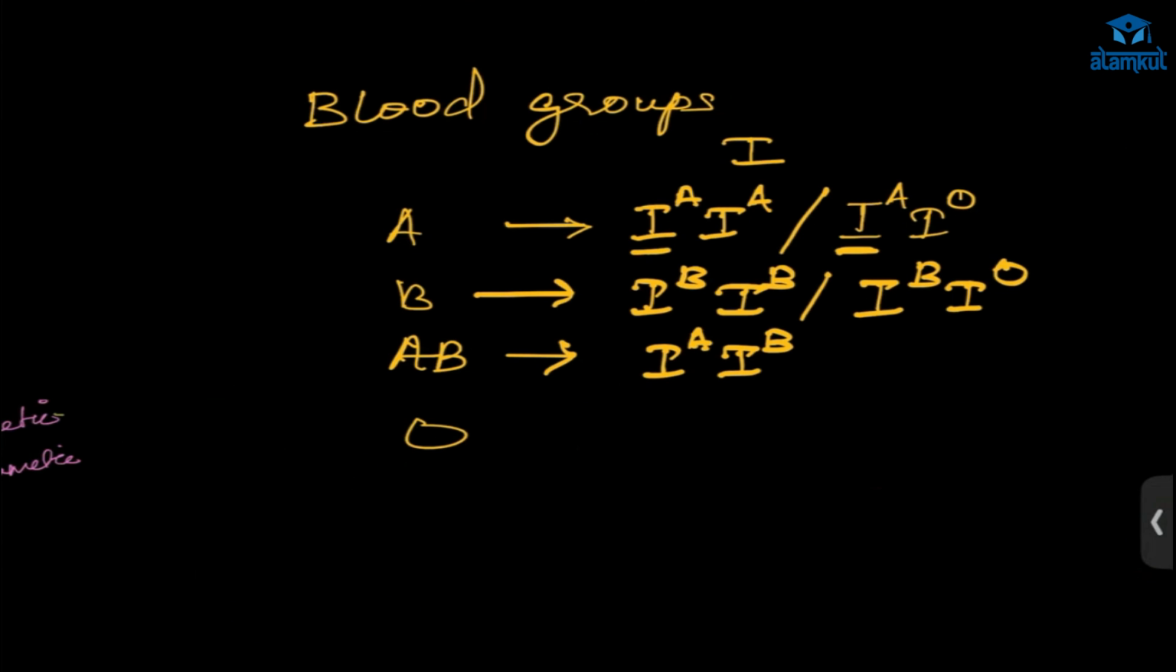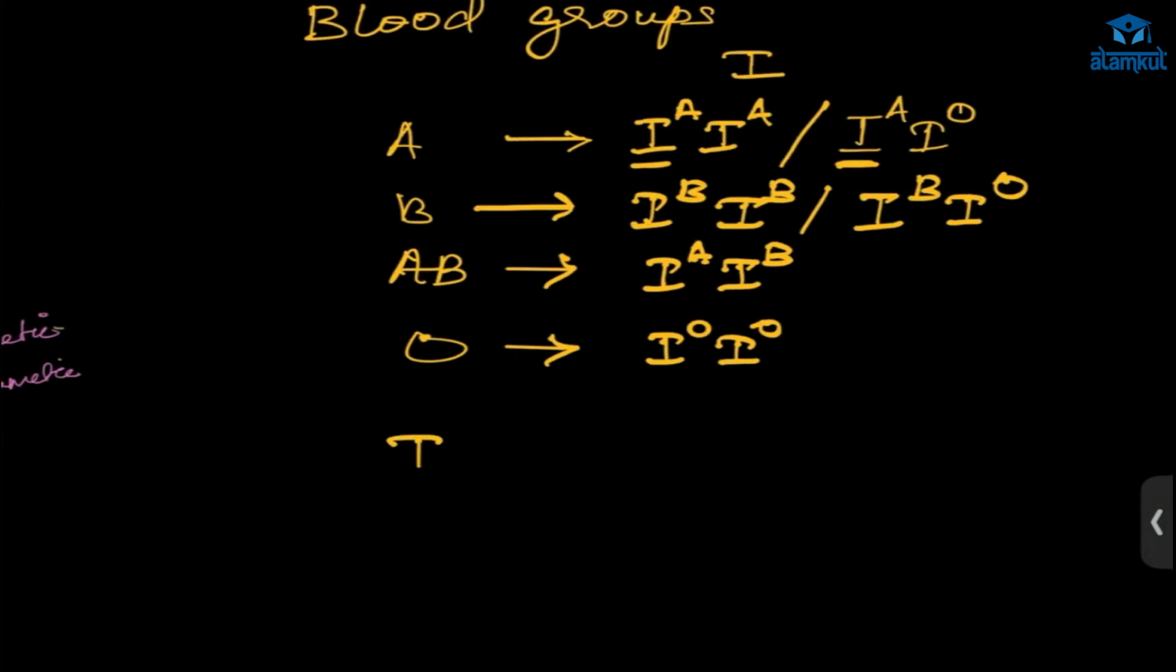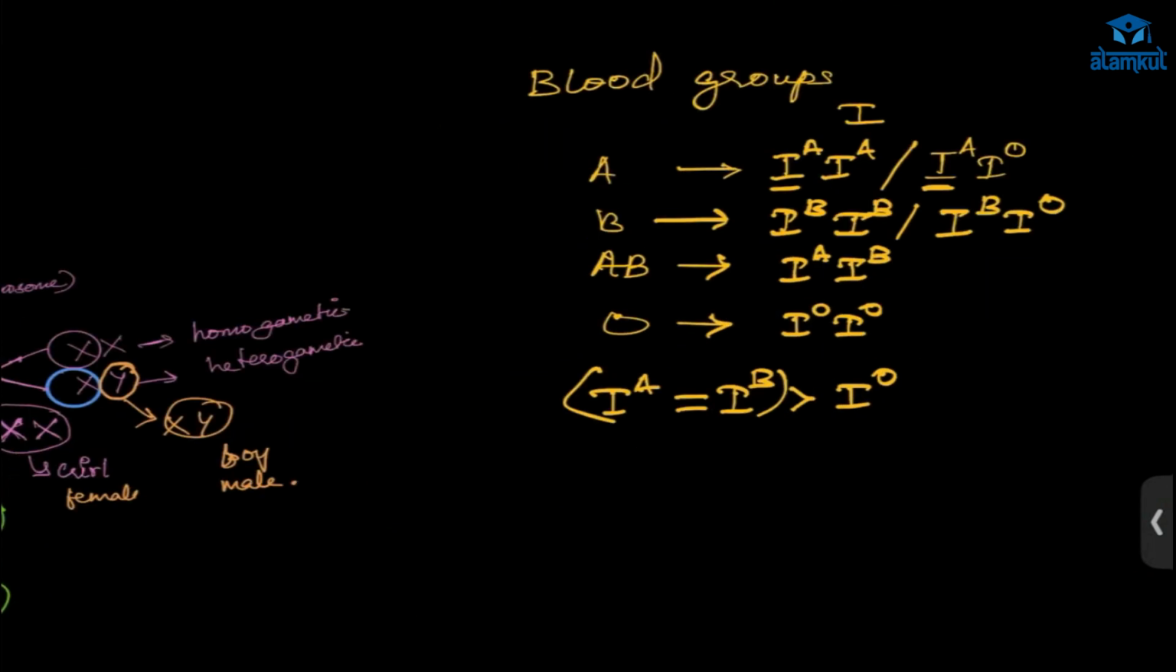This is not like Mendel's inheritance. And in the case of O, there is IO and IO. IA and IB are equal, both are co-dominant. IA is equal to IB. Got it? This is the condition for blood group. Now this is over.